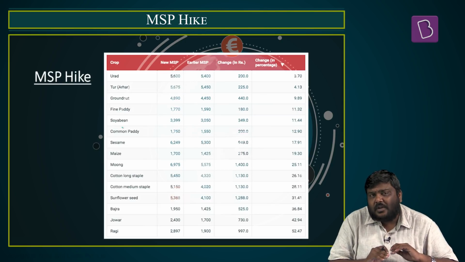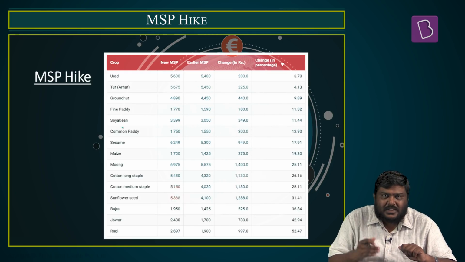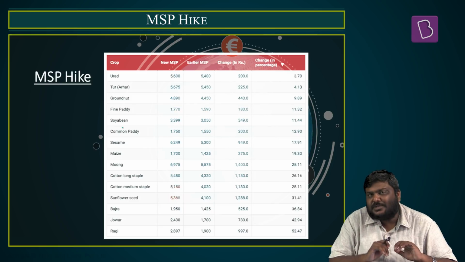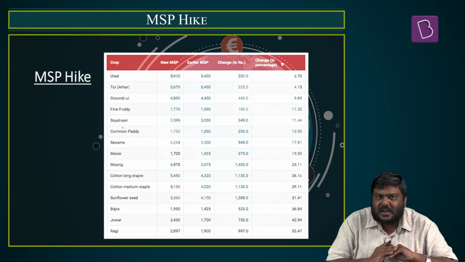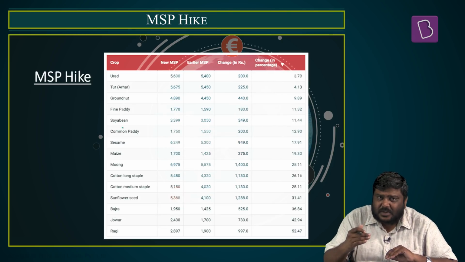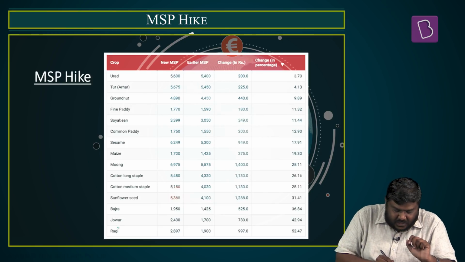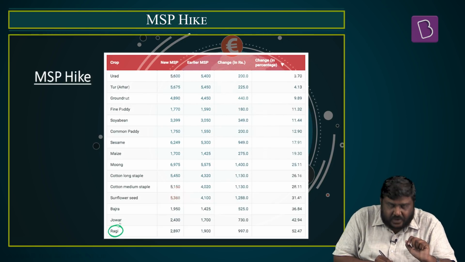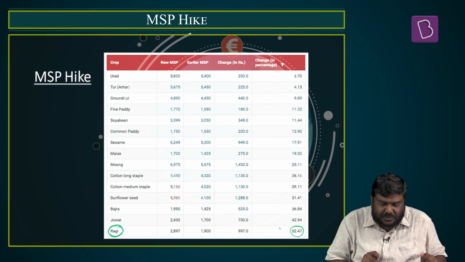Now recently the government of India hiked the MSP for Kharif commodities. The list of these particular commodities has been given in this particular representation, and how much has been the hike has also been provided in this particular representation. And in terms of percentages of increase in the MSP, the highest increase in the MSP has been awarded for ragi, which is more than 50% of the earlier MSP prices.